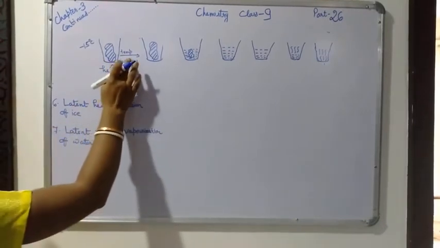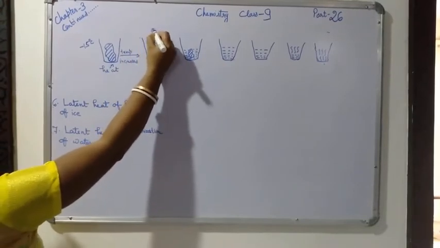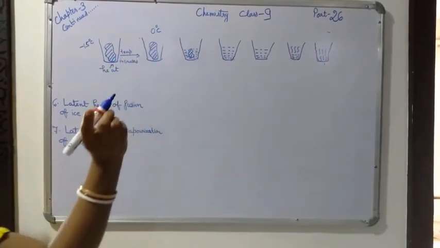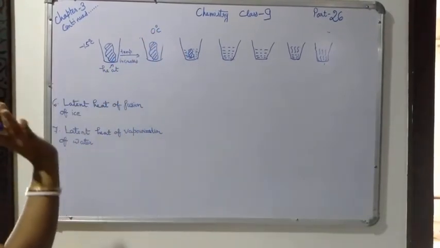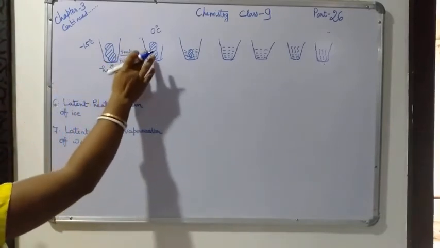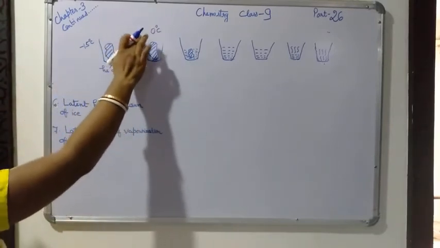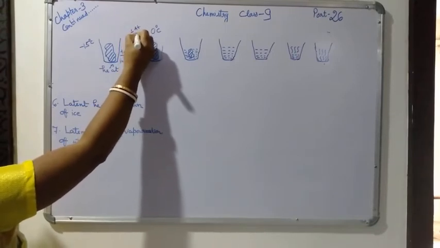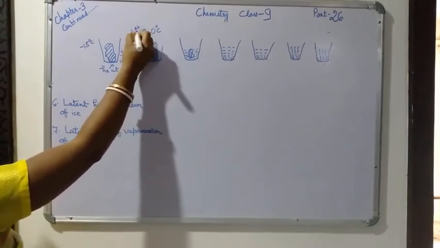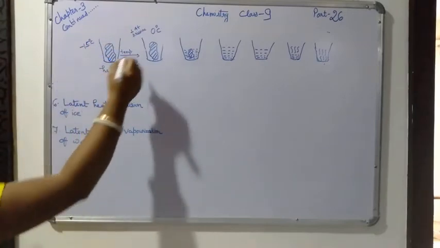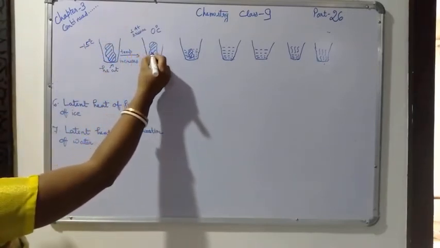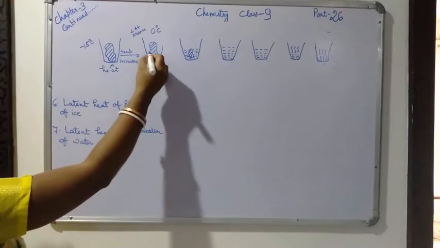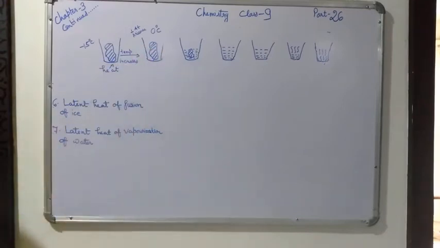So when this temperature reaches 0 degrees, listen very carefully, one very strange thing happens. When the temperature reaches 0 degrees Celsius at 1 atmospheric pressure, you will see this ice cube start melting.